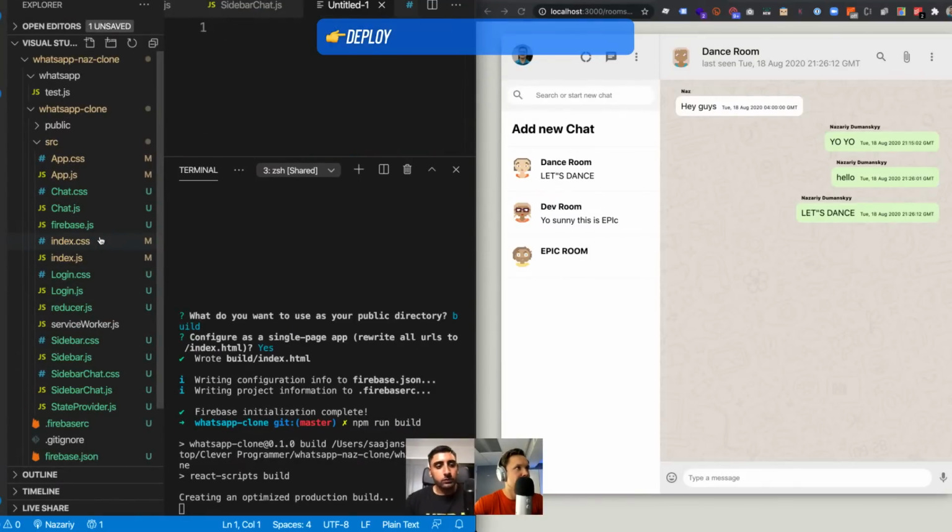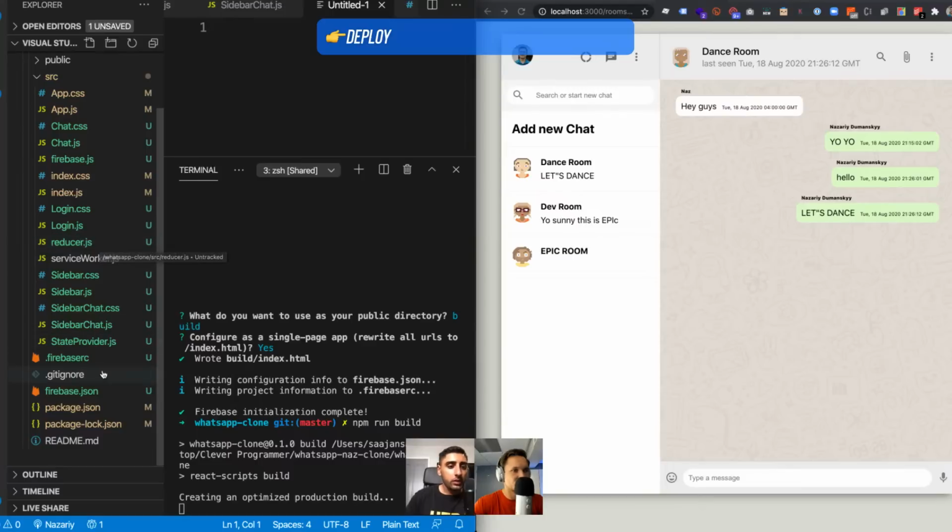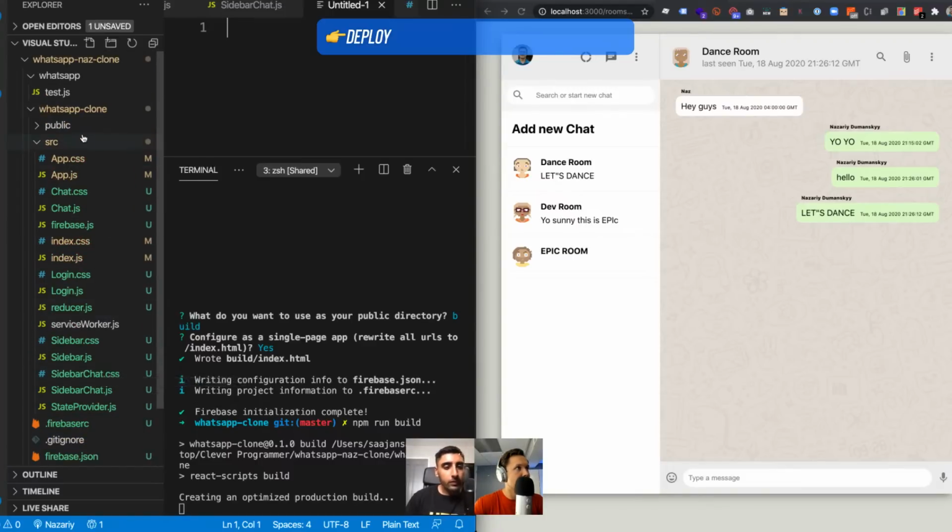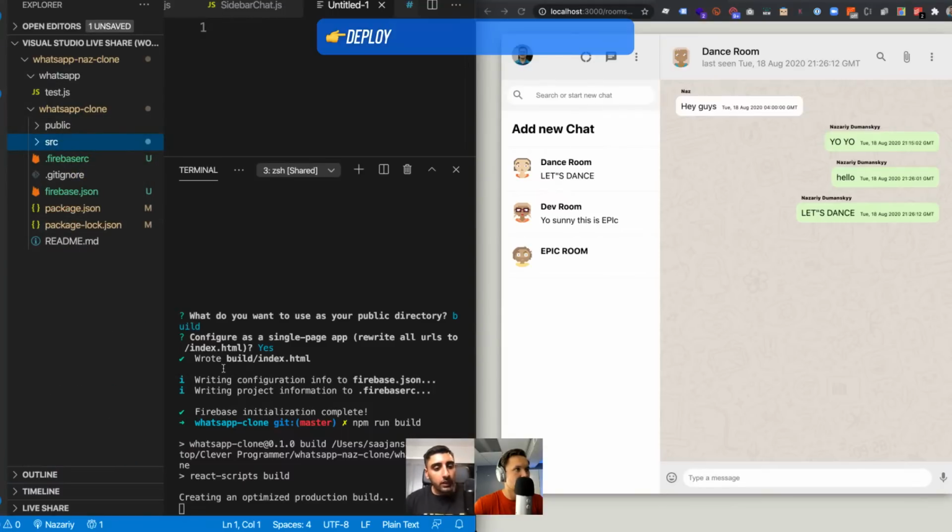Here, what I want you to do is, you can see you've got public at the top, but you'll also have a build folder. After this is done, there will be a build folder that comes up there. The optimized production build that gets finalized goes into that folder. I'm not sure how long this is going to take, but let's give it a little bit of time, and in the meantime we can answer some questions and get everyone prepared for the deployment.